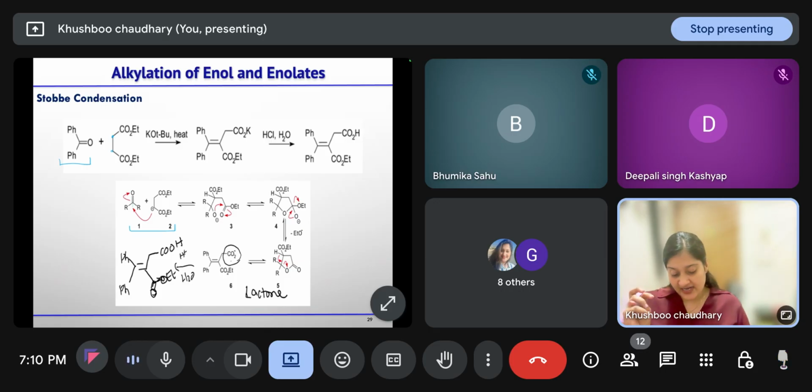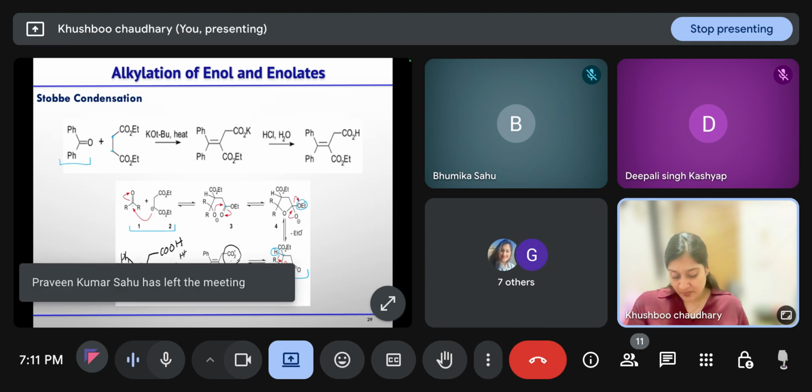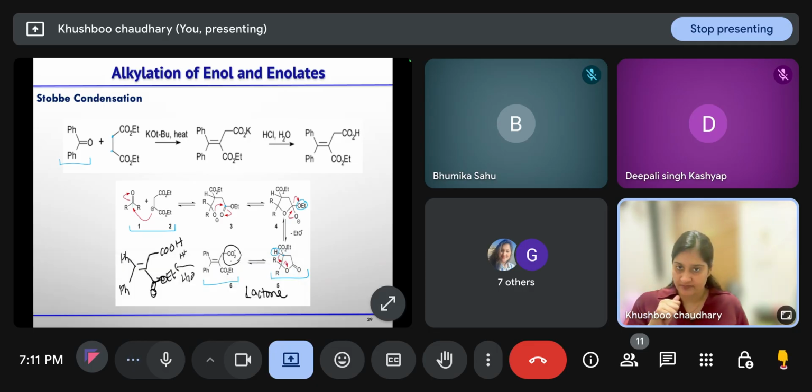So O negative will attack the carbonyl carbon of the ester, the leaving group will leave, and you will get this lactone. Then whatever ethoxide is generated will take the acidic proton next to the ester, and this lactone is opening to give you this alkylated product. So you will get this alkylated diester.